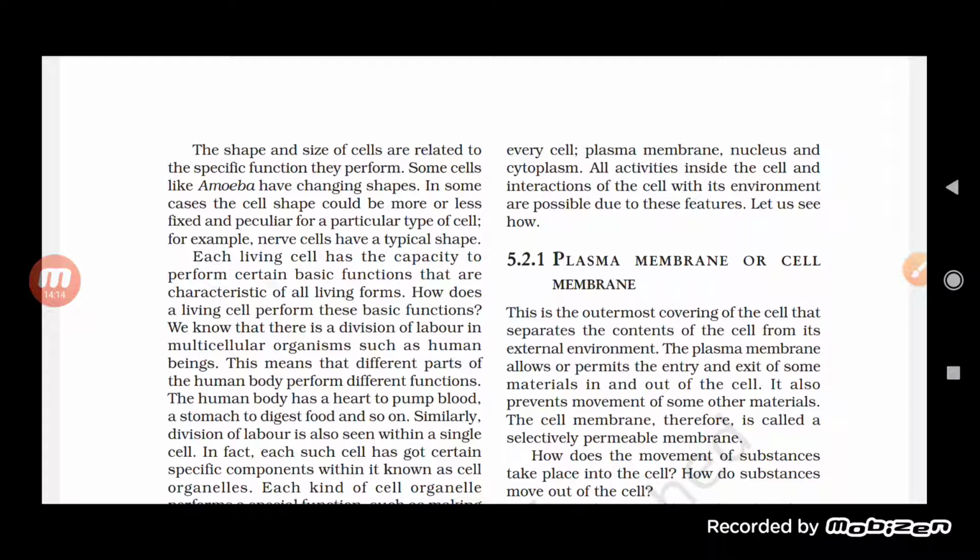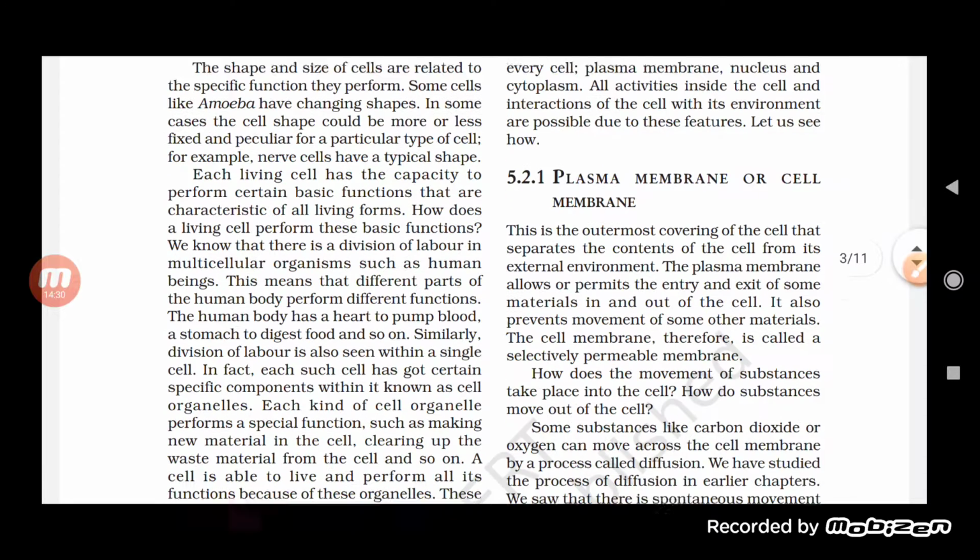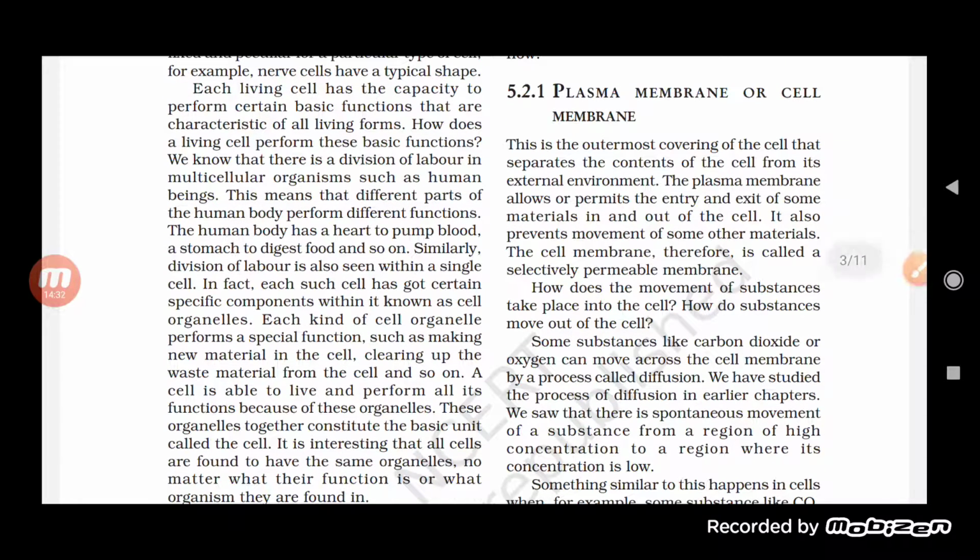Now let us see how the different functions are performed by the cell as well as the organelles present in it. Let us start with the first one, which is really very important to know, and that is the plasma membrane. Plasma membrane or cell membrane. This is the outermost covering of the cell that separates the content of the cell from its external environment. Outermost covering of the cell.